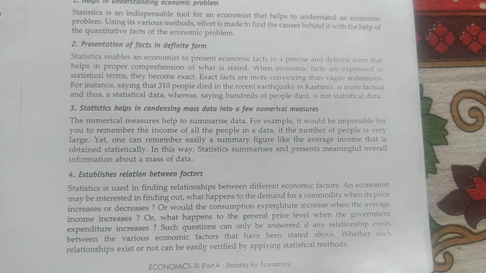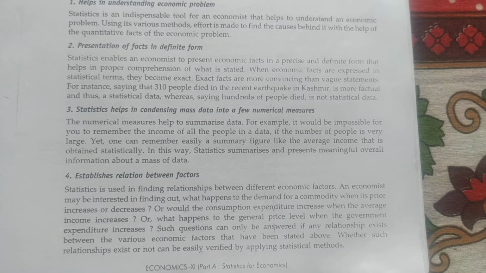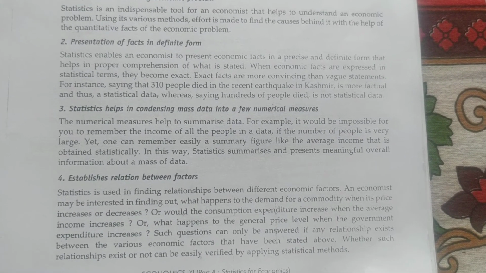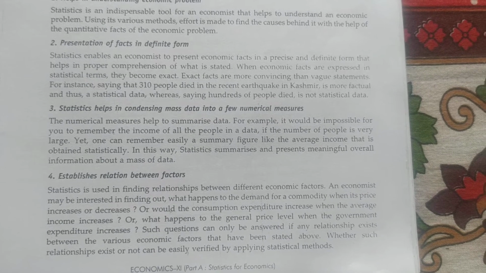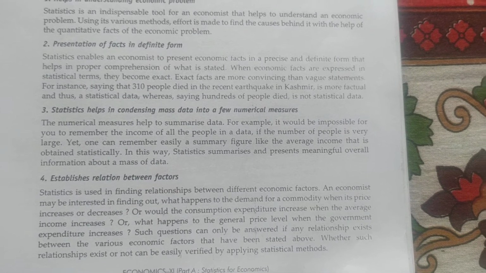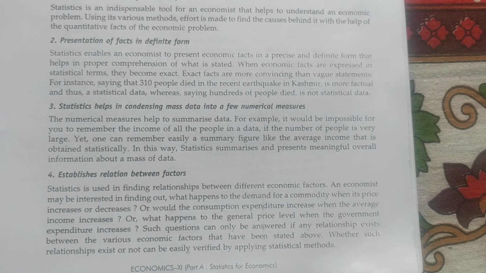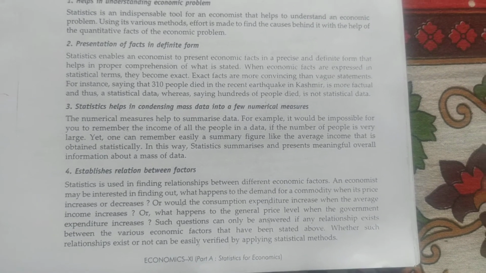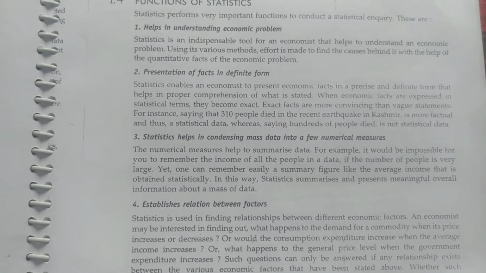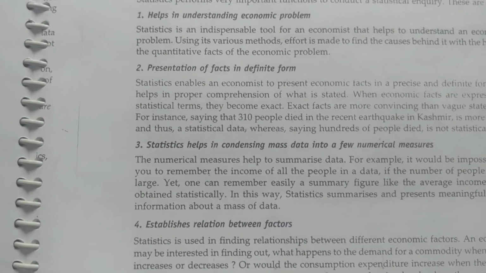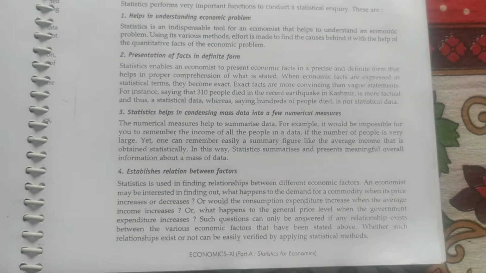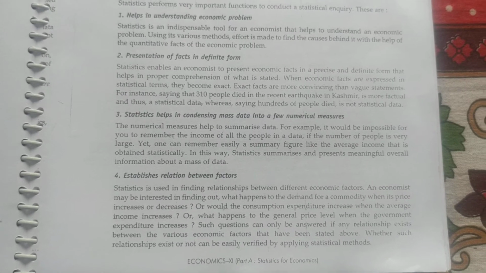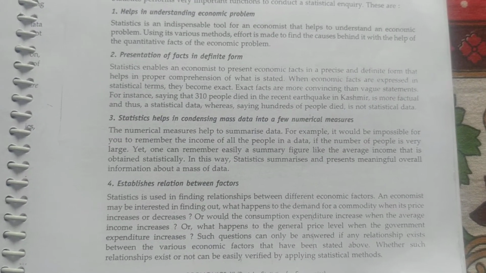Such questions can only be answered if any relationship exists between the various economic factors stated above. Whether such relationship exists or not can be easily verified by statistical tools. Obviously, whether there is any relationship between price of the commodity and demand, price of the commodity and supply, everything can be determined by the statistical methods.